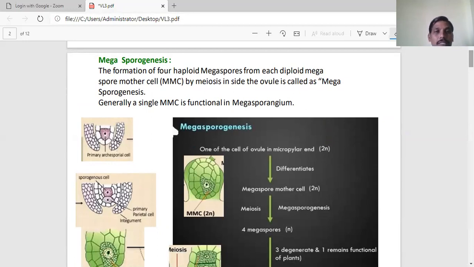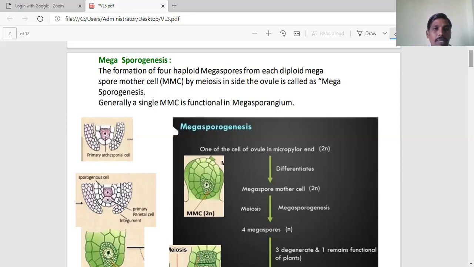Every carpel consists of three parts: stigma, style, and ovary. Inside the ovary, a number of ovules are present. This number varies from one plant to another. Each ovule is attached to the placenta with the help of a small stalk known as funiculus.